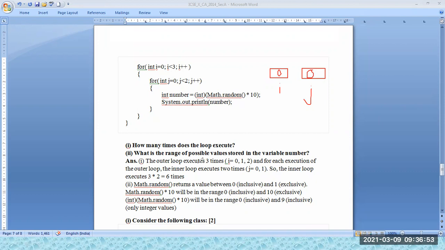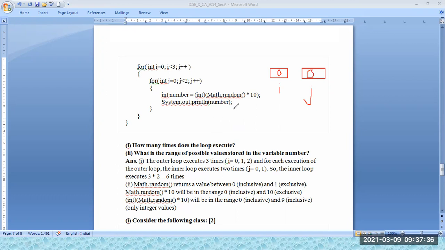We are just asking what is the value of the number. The number can be any random number, because a random number means any number which is generated, into 10. So whatever is the number, the outer loop executes how many times you have to say, and the inner loop. Generally the random number will generate a number between 0 and 1, where 0 is inclusive and 1 is exclusive. So that number will actually be a random number only, and we have to write only that answer. It will be whatever random number is generated. That is the correct answer.